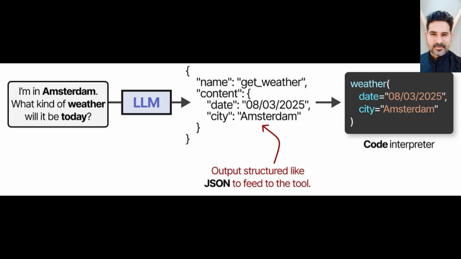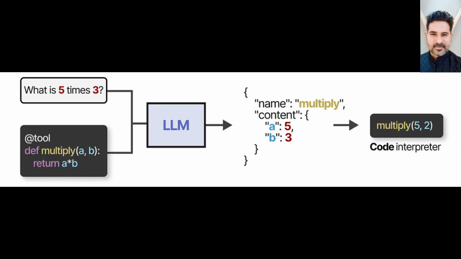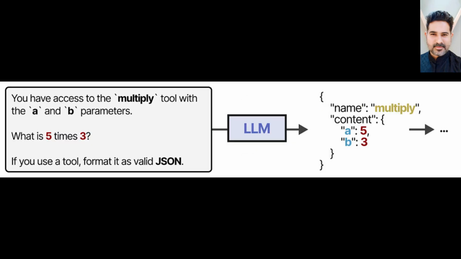Real-world applications and the future of LLM agents. LLM agents have the potential to revolutionize various industries. Imagine agents that can automate customer service, provide personalized education, or conduct scientific research. They can also be used to create intelligent assistants that can manage our daily lives, from scheduling appointments to managing our finances. The future of LLM agents is bright. As LLMs continue to evolve and become more powerful, we can expect to see even more sophisticated agents emerge, pushing the boundaries of what's possible with AI.